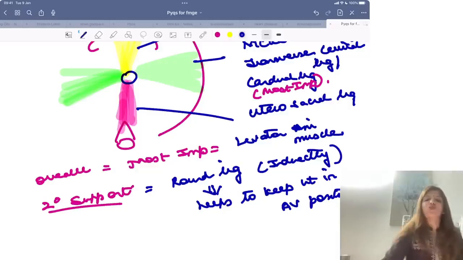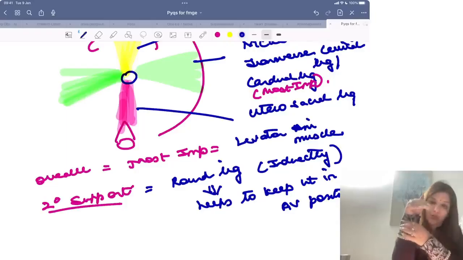As long as the uterus is anteverted, meaning the uterus is flexed, there is an angle between vagina and cervix and an angle between cervix and uterus, right? The angle between vagina and cervix is what is called the angle of anteversion.